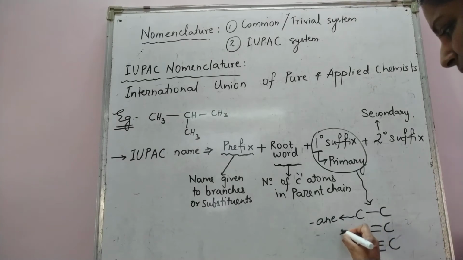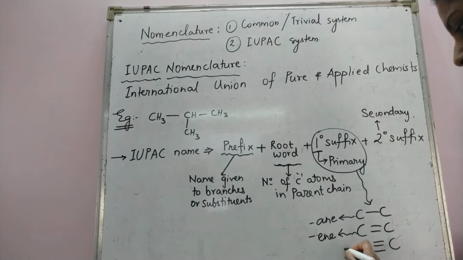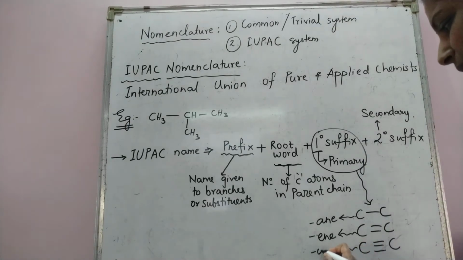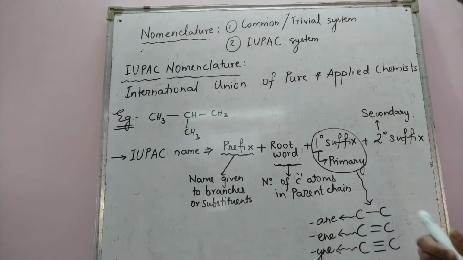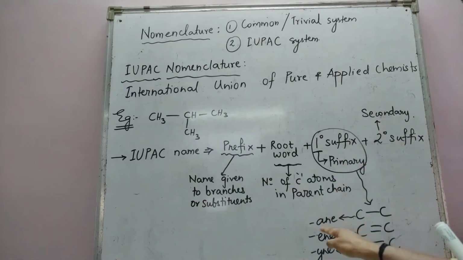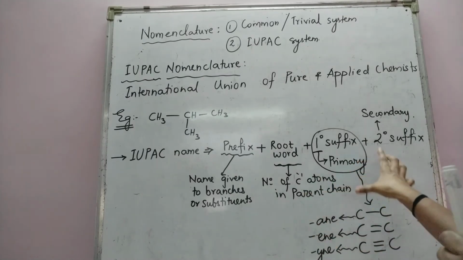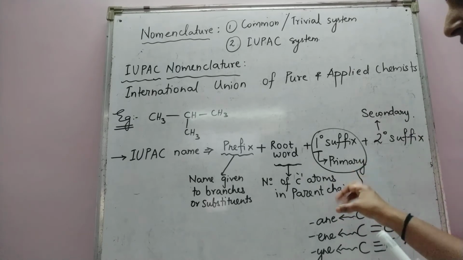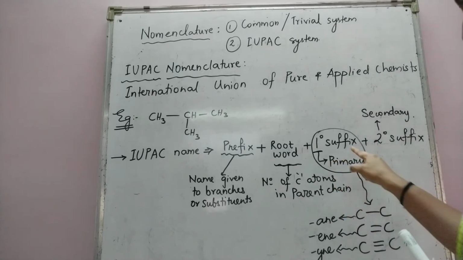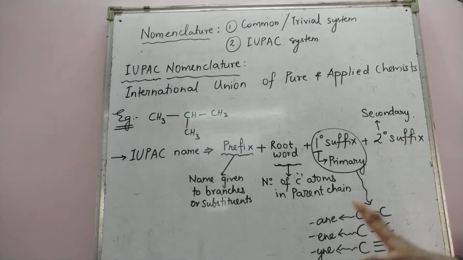If you have a carbon-carbon double bond, the primary suffix used is "ene". If you have a carbon-carbon triple bond, the primary suffix used is "yne": alkane has "ane", alkene has "ene" and alkyne has "yne". We will read more about this, but just for the sake of introducing these terms, the primary suffix gives you an idea whether there is a single, double or triple bond in the compound.